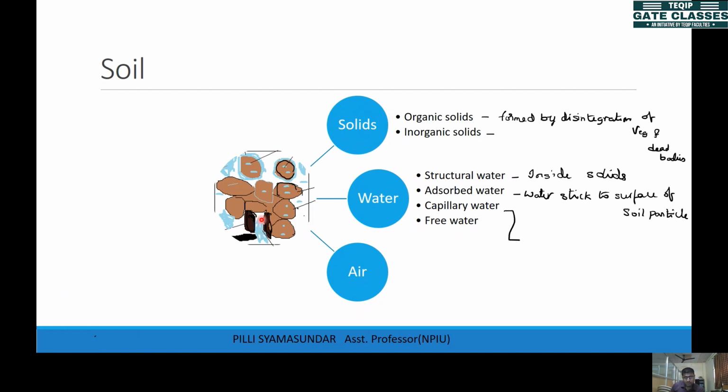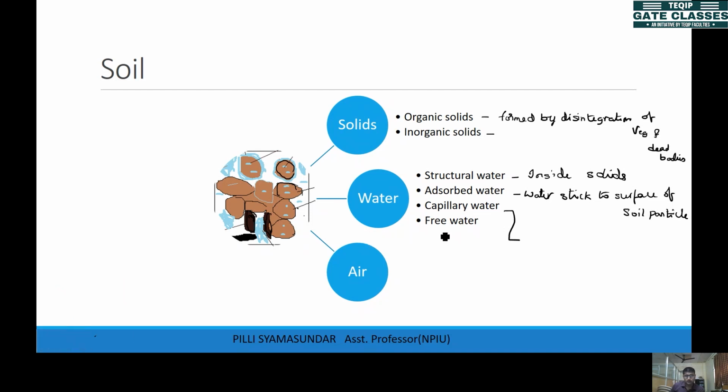Why is this happening? Because of the surface tension. The water will have some surface tension, right? So because of the surface tension, the water will be rising, and it will be held between these two particles. So this will form a kind of pipe. You have come across surface tension in fluid mechanics, right? If you dip a pipe, the water will rise, and we call that capillary rise. The same phenomenon applies here. Because of the surface tension of water, it will be stored between the soil particles, right?